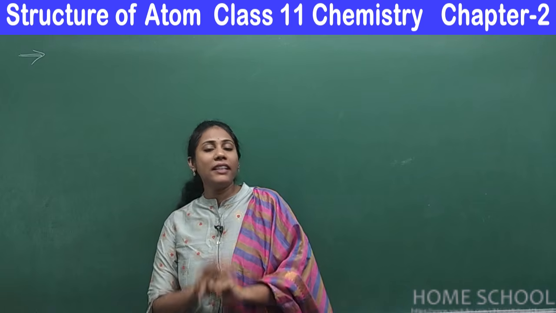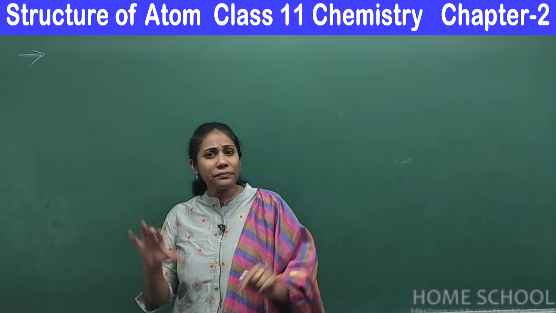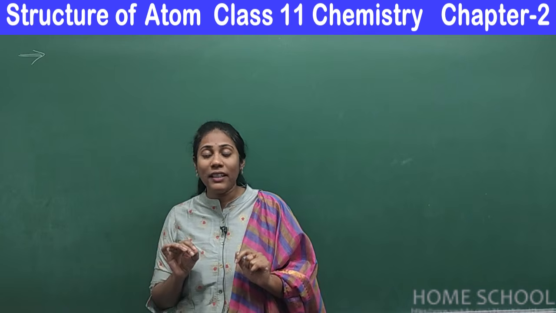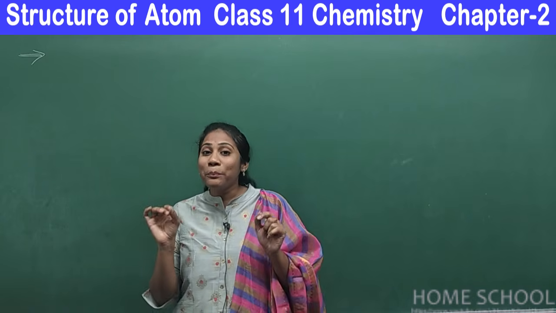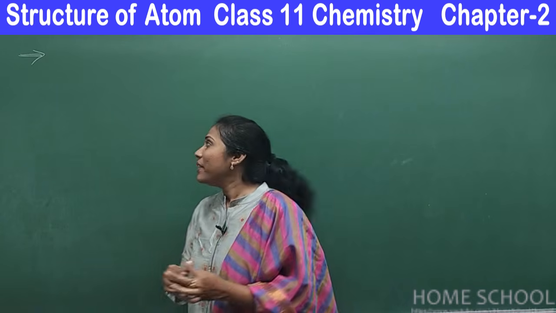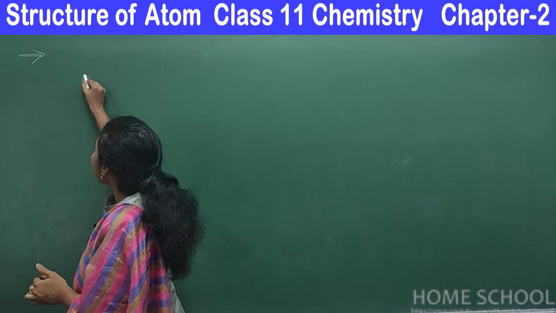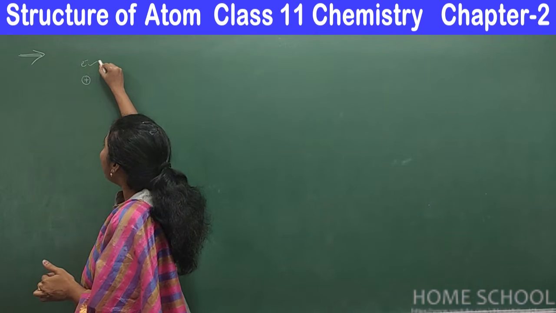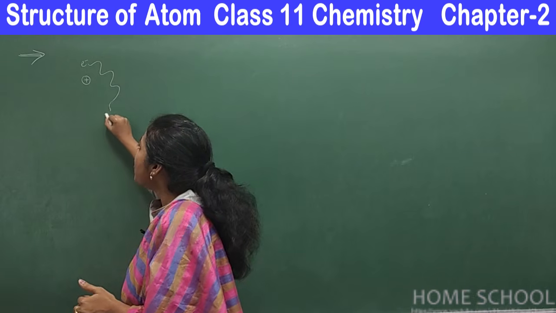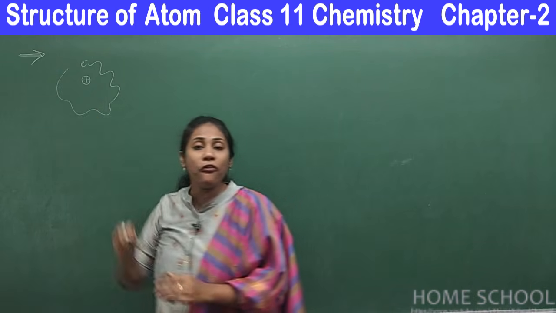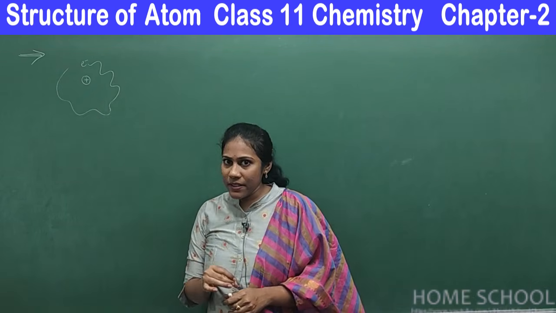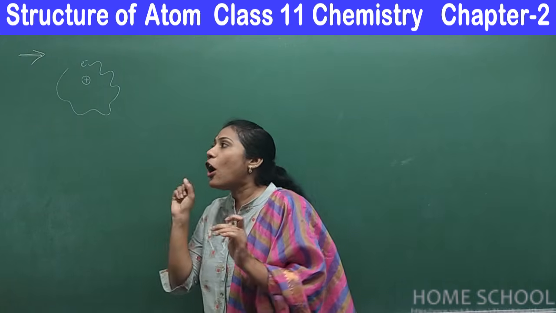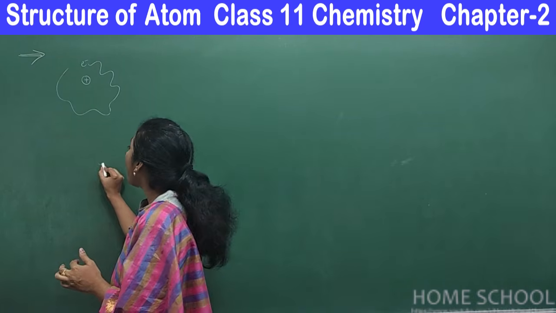We can clearly understand that the electron is not moving like a particle, instead it moves like a wave. If this is a nucleus, around this nucleus the electron moves something like this in a wave form. That means we can clearly eliminate the idea of existing orbits.